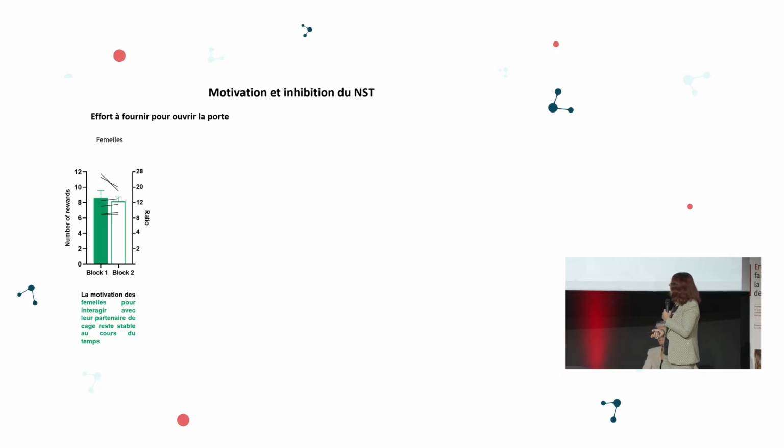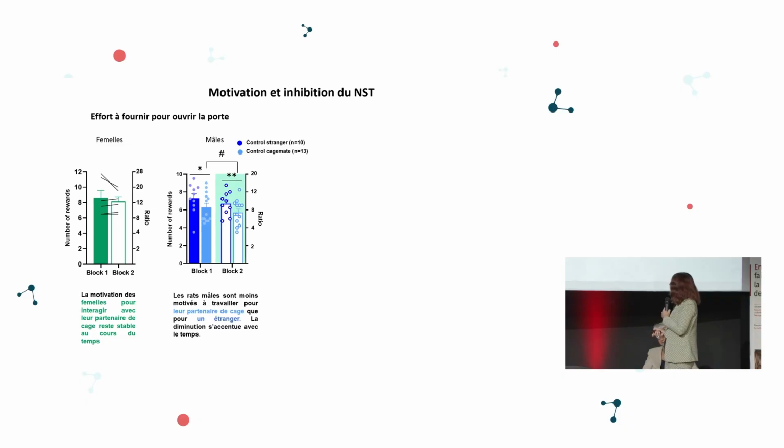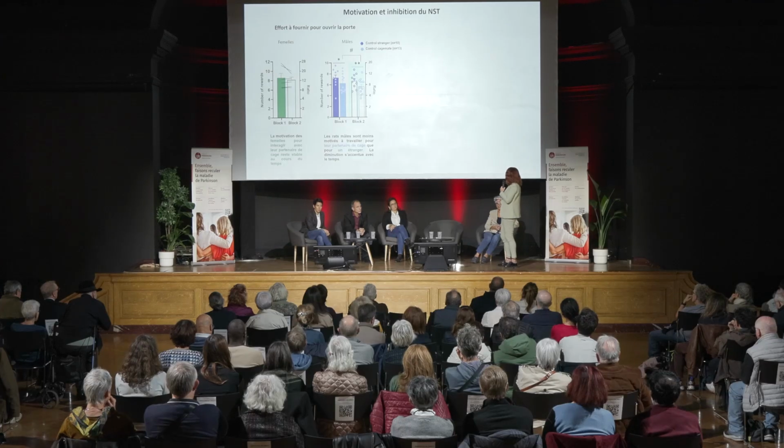Female rats seem to have a relatively stable motivation that will last in time, 2 blocks of 5 sessions during 10 consecutive days. In the male rats, again, we see a difference between stranger rats, which will keep a relatively sustained level of motivation, but we see a decrease in the motivation to push the lever to have access to the other rat in the cage.